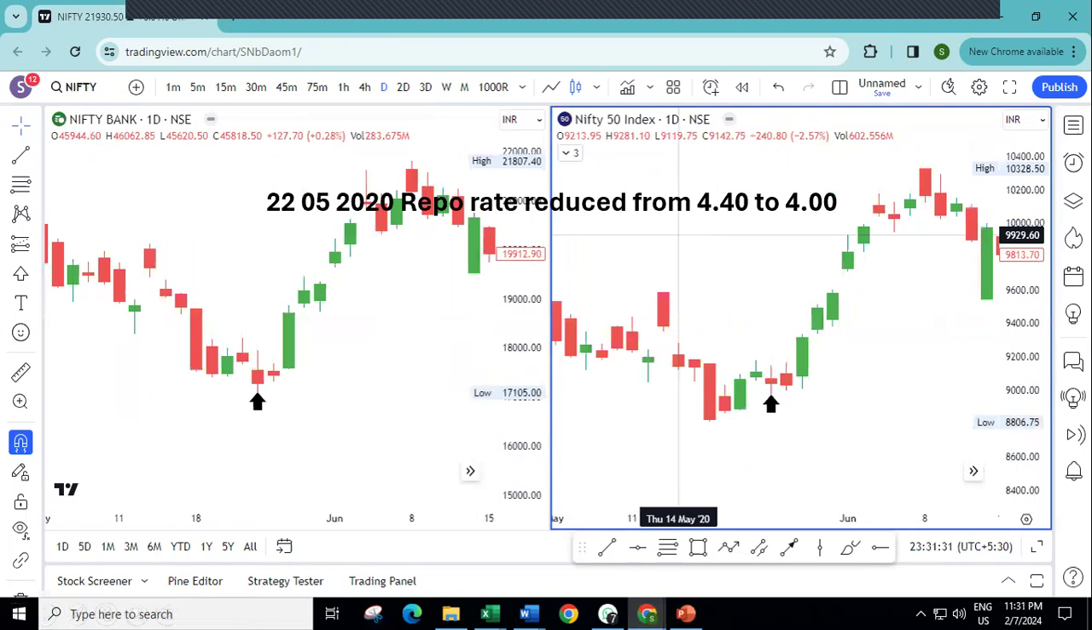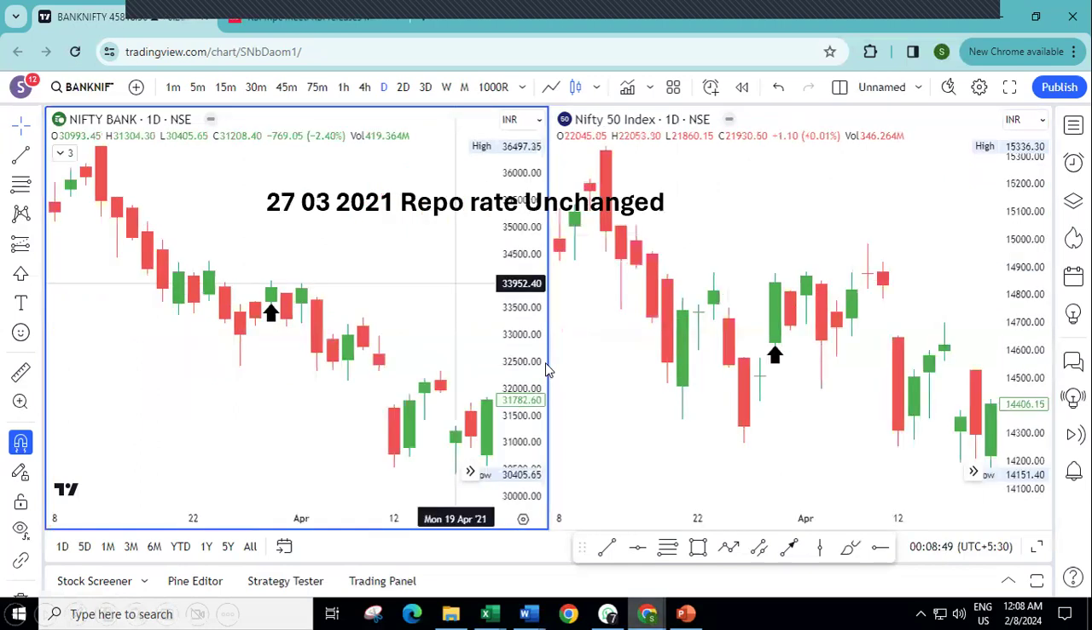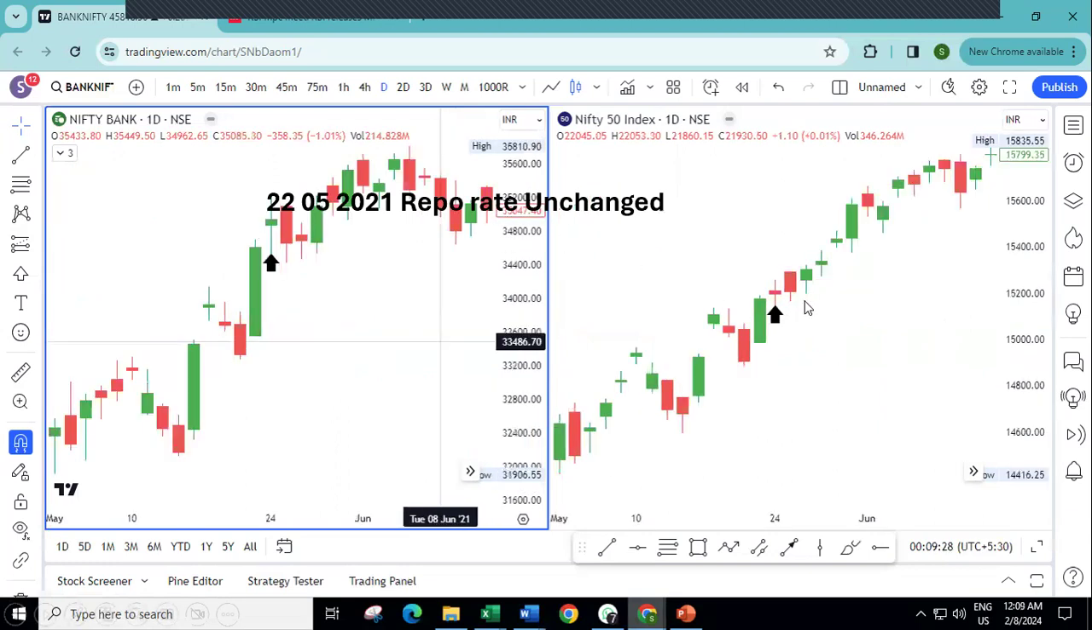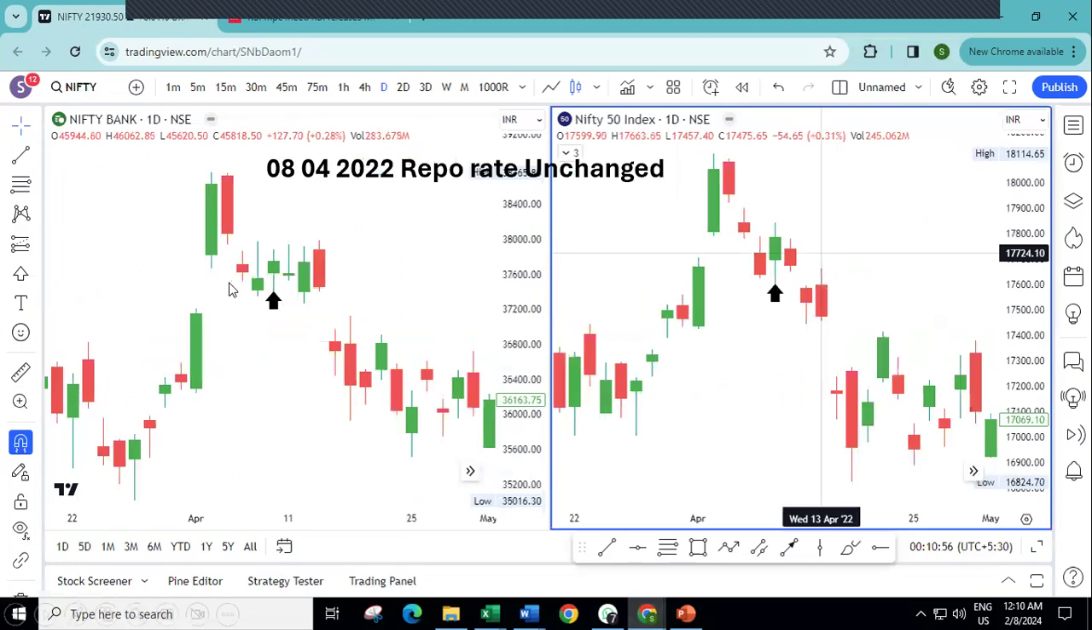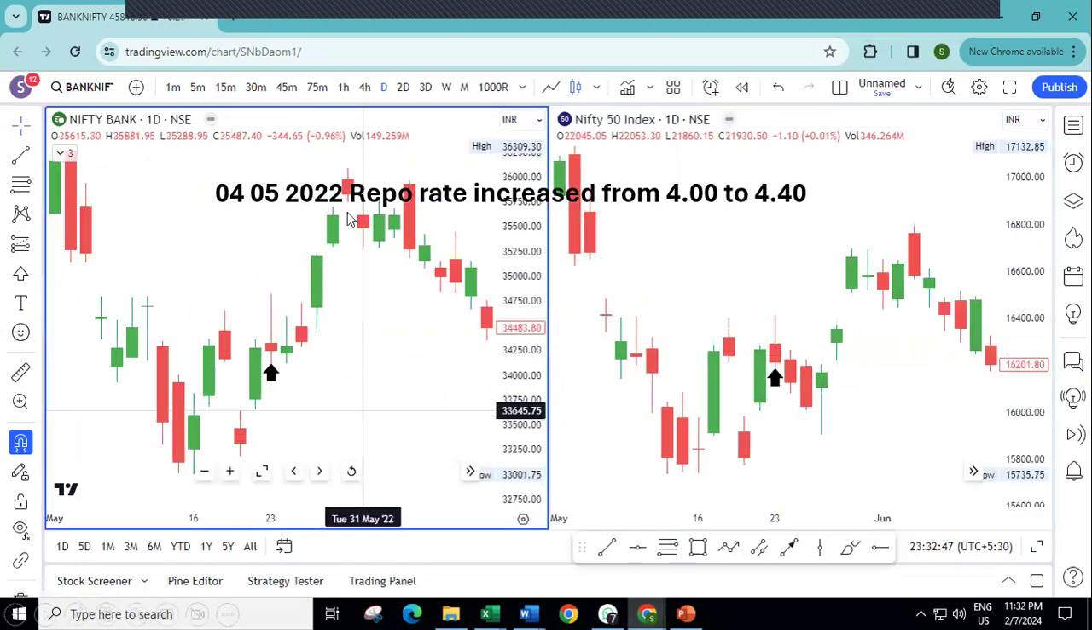May 2020, 4.424. Here, since it was already in peak COVID, there was not much of a reaction in the market. After that, when they kept it unchanged, the market took it positively. Unchanged, market takes it positively. Unchanged, market has taken it positively.